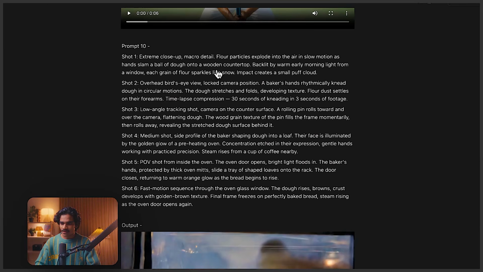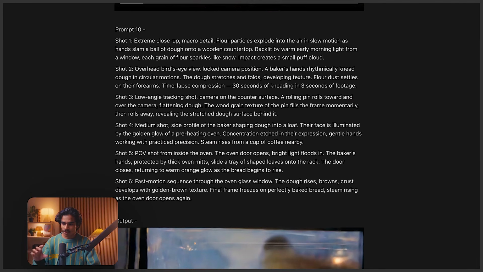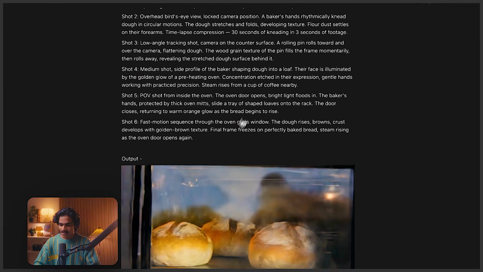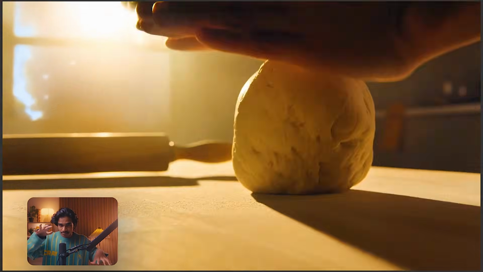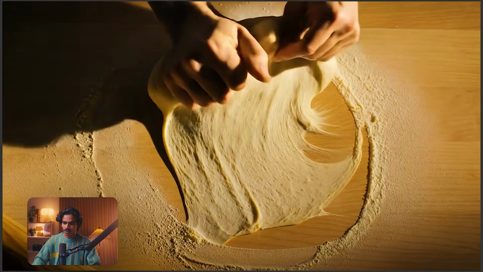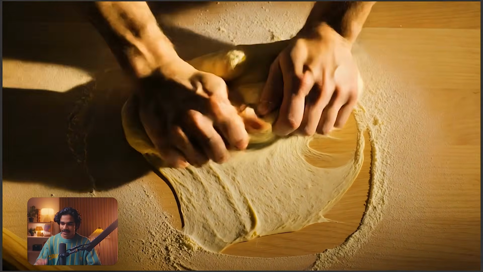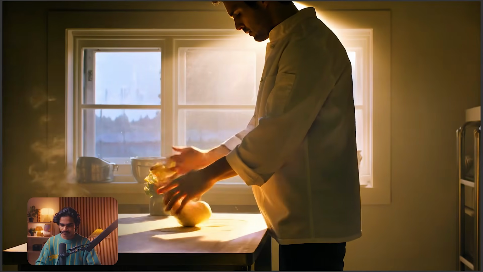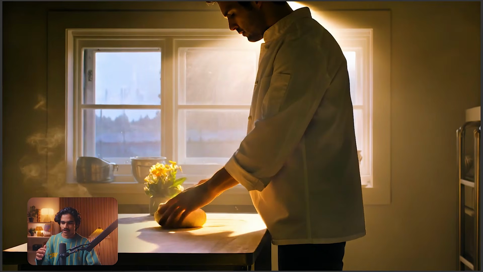So this one basically starts with an extreme close-up shot of macro detail of the person. He basically starts doing the roti thing. He pushes down, and then it cuts to a short overhead bird's eye view shot rotating that roti, and then again it cuts to a low angle tracking shot where he's doing this part, and again it cuts to a medium shot side profile of the baker. It's revealing the full body from the side, and if you look at the background, it's absolutely gorgeous. I didn't mention anything.